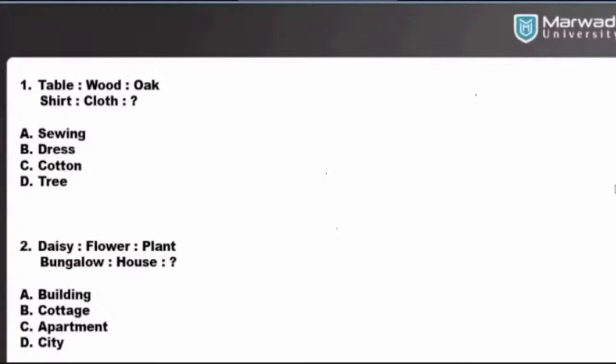Okay, now let's check out the next question, that is daisy, flower and plant. See, daisy is a flower and flower is a plant. So let's see what responses I have received, and then after we'll talk about the answer as well.